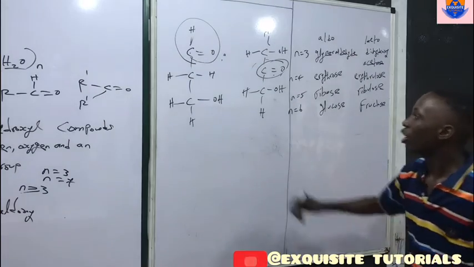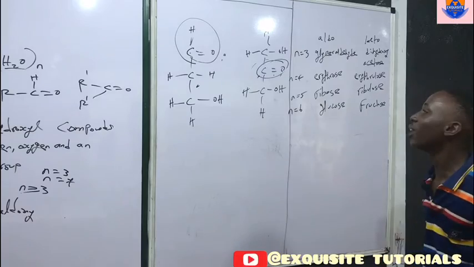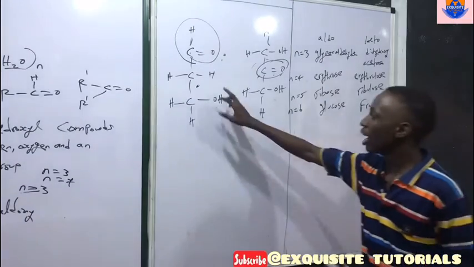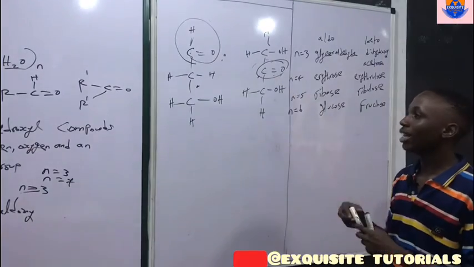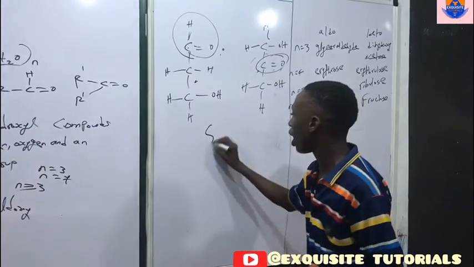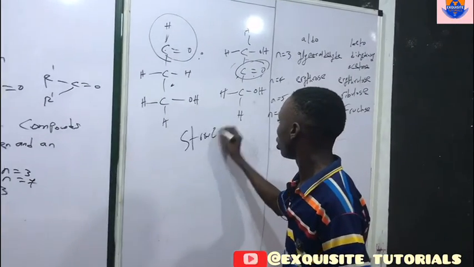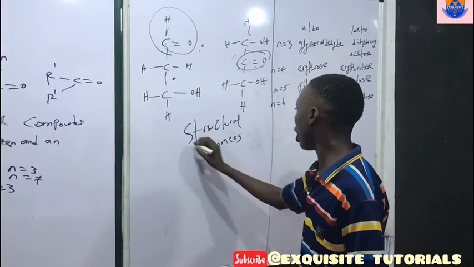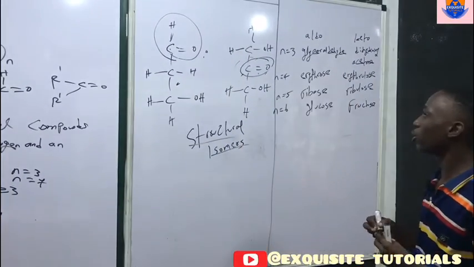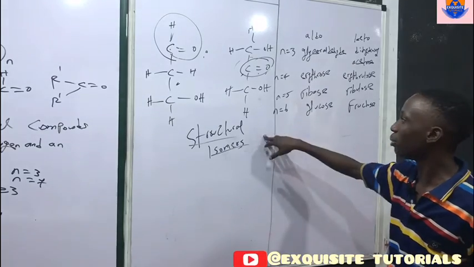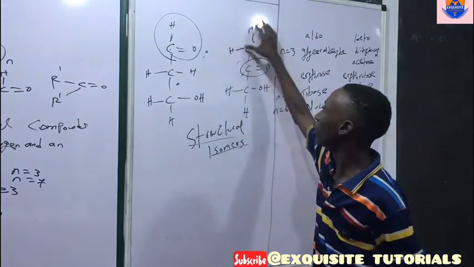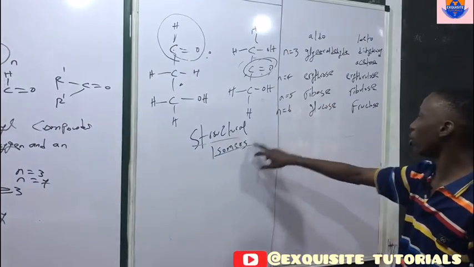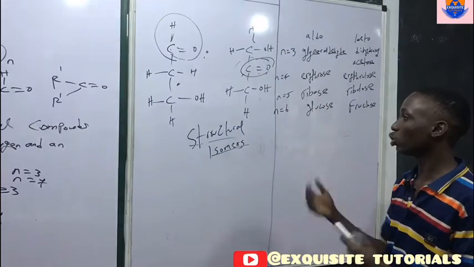And note, both the aldo and the keto sugar are structural isomers of each other. Meaning the aldo sugar and the keto sugar are similar, but they are structural isomers. Structural isomers, because the only thing that differentiates them is the spatial arrangement and the presence of the functional group. That's what makes them structural isomers.